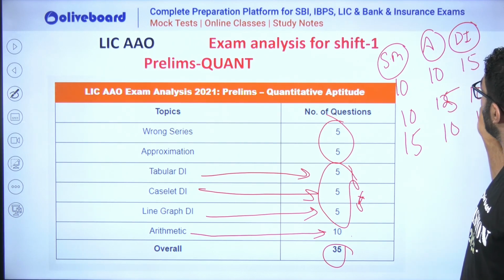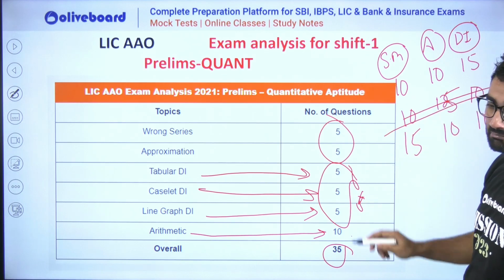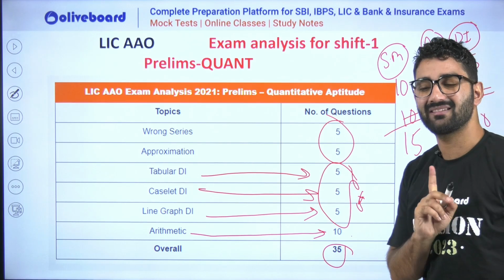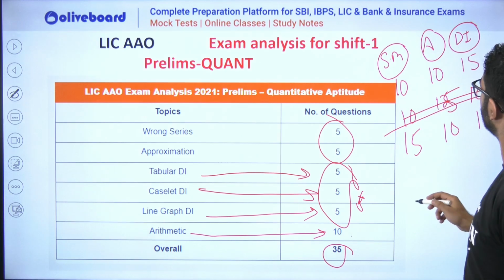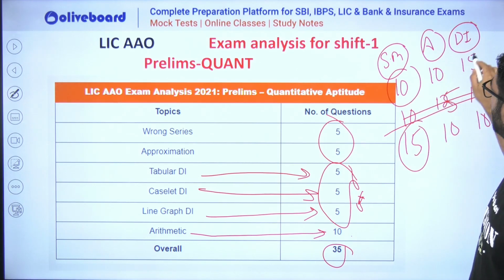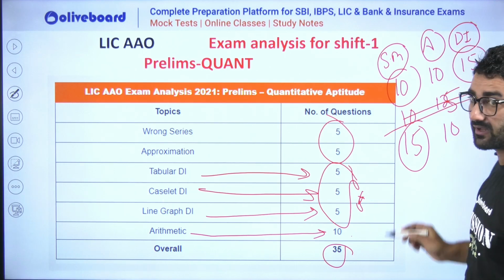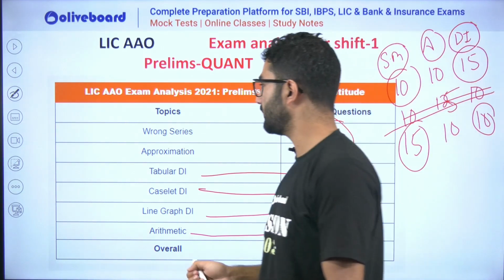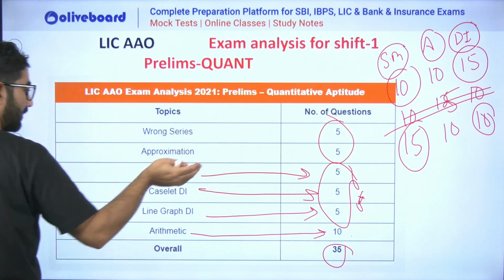Out of this, now arithmetic is not much asked. Maximum 10 marks are up to that. So this will be the pattern: either speed math 10, either speed math 15, either DI 10, either DI 15. So this is a pattern. We have to pay quite attention. What is the pattern now being asked?